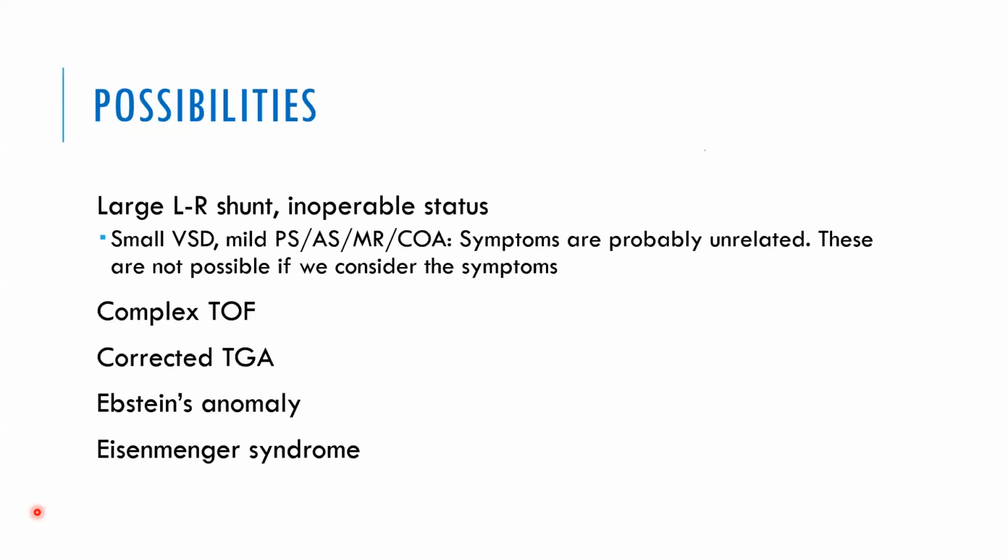And so after deleting all those possibilities which are very less likely, now we are left with a large left-to-right shunt, which is an inoperable status. Okay, a large left-to-right shunt, which is an inoperable status, number one. Number two, complex TOF. Number three, corrected TGA. Number four, Ebstein's anomaly, and Eisenmenger syndrome. Of course, the Eisenmenger syndrome and the large left-to-right shunt are interrelated. Okay, so these are the possibilities going by the history.